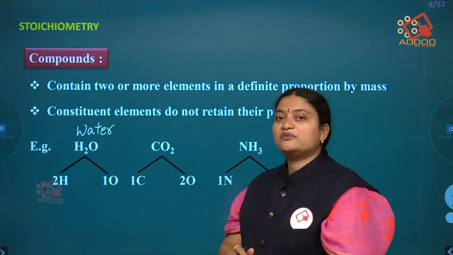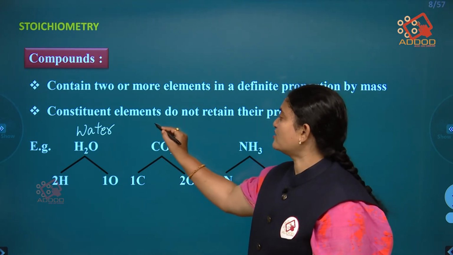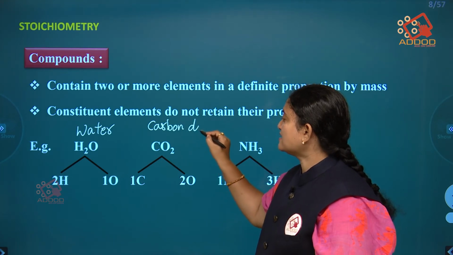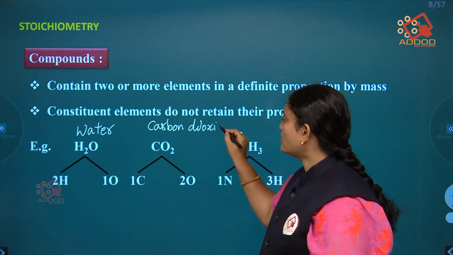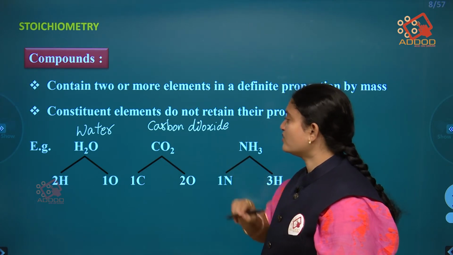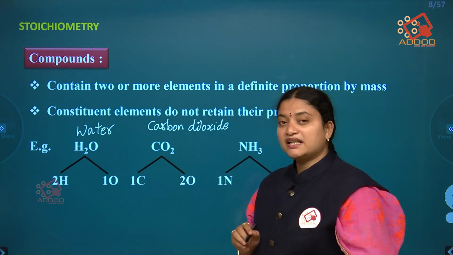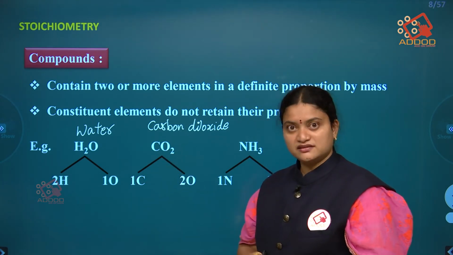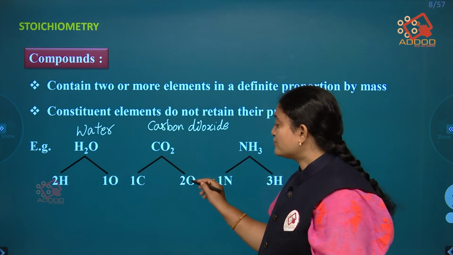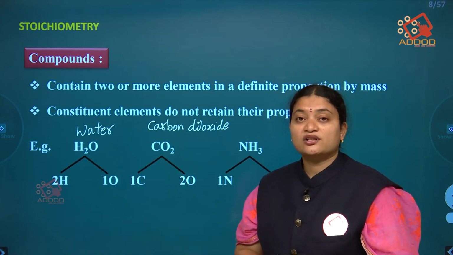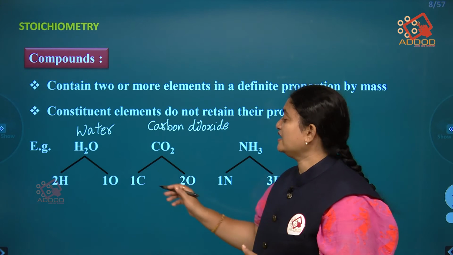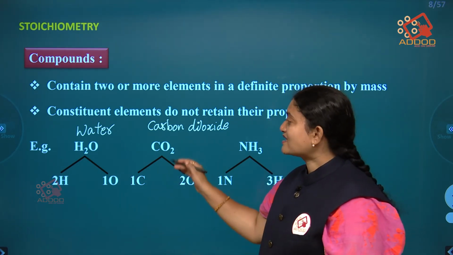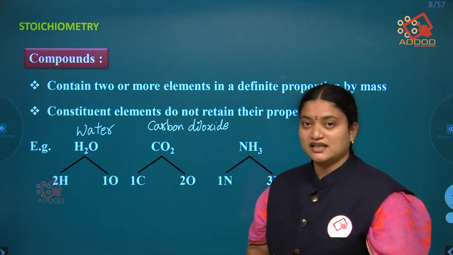The next example we can take is carbon dioxide, CO2. In this carbon dioxide you can see the ratio here: we have taken one atom of carbon and 2 atoms of oxygen, giving rise to carbon dioxide.